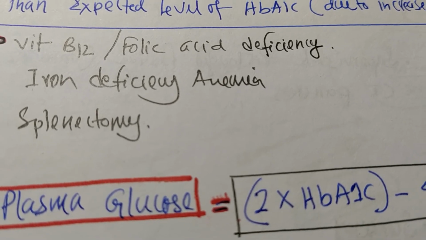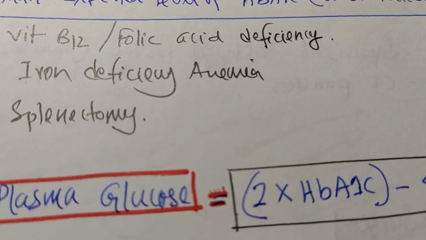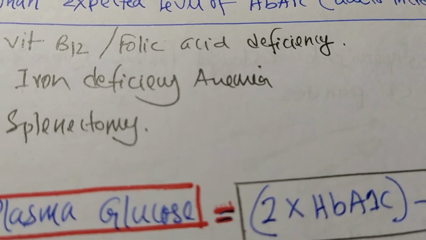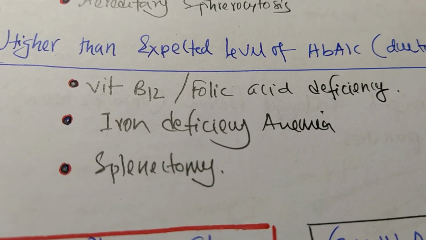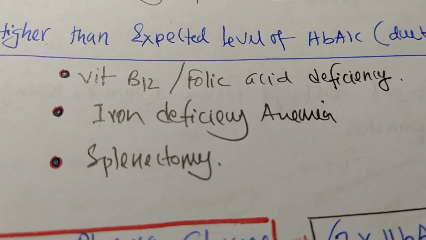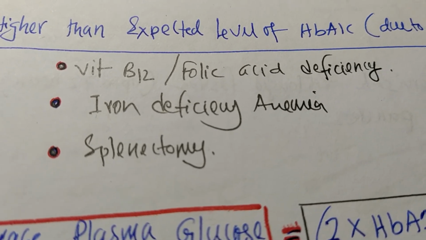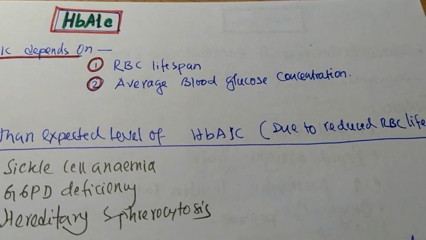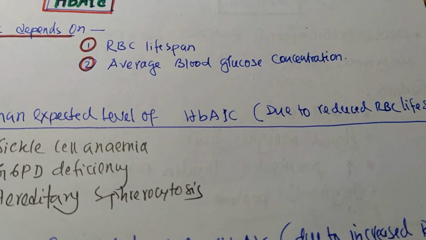In these conditions, RBC lifespan is more than the normal, that is 120 days. And as the RBC survive more than the usual time, the hemoglobin A1C level is found higher than the actual level. So again, hemoglobin A1C depends on 2 factors, mind it: RBC lifespan and blood glucose concentration over the last 3 to 4 months.